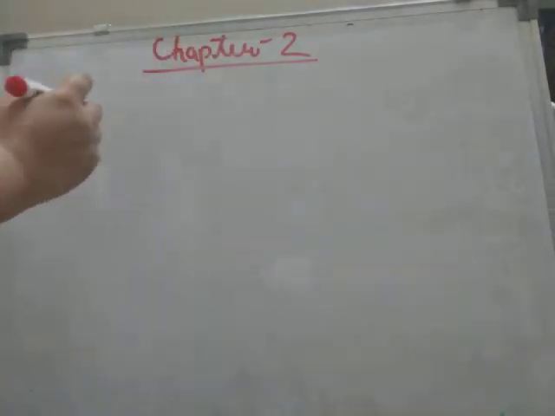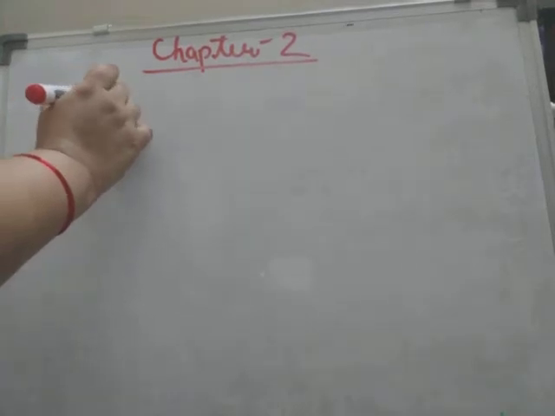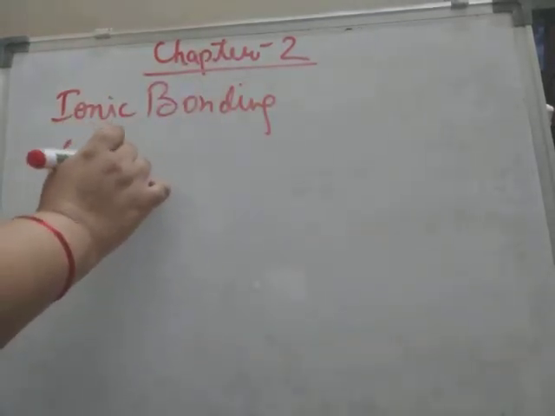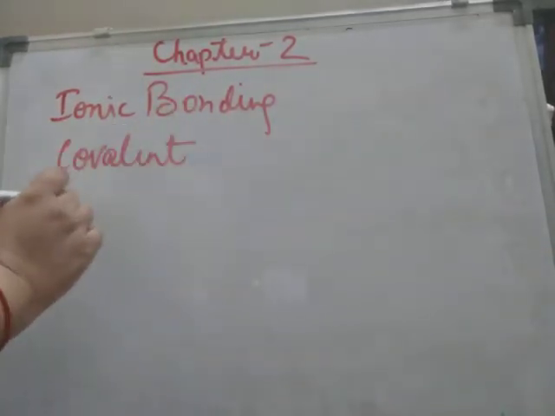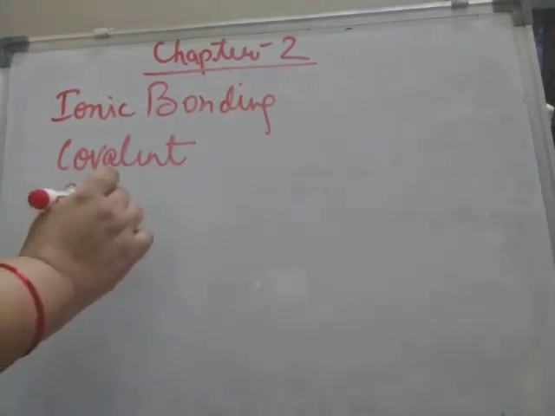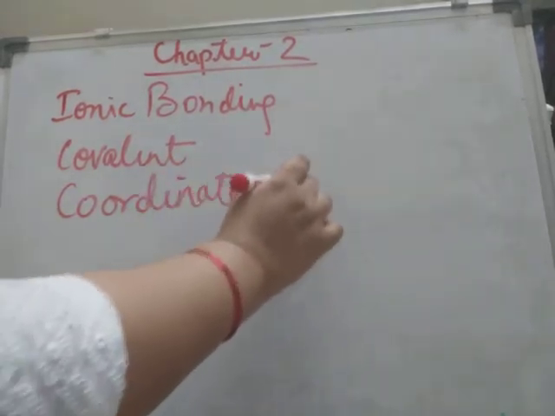In chapter 2, what we have to study is ionic bonding, covalent bonding, and the last one is coordinate covalent bond.